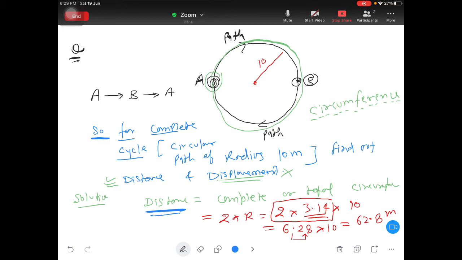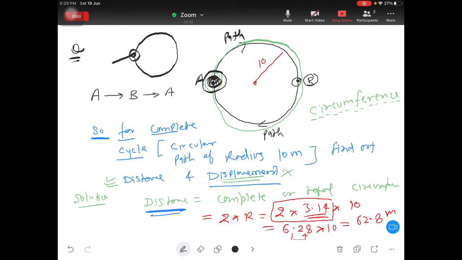But see, when you are talking about displacement, so you started from point A and you finished at point A. So it means the shorter distance is 0. Are you getting? Yes, so answer is 0. You started from here, you went somewhere, but again you came to the same point.